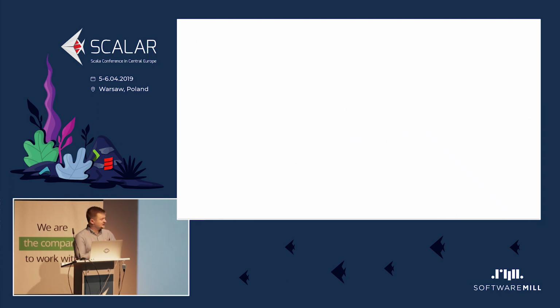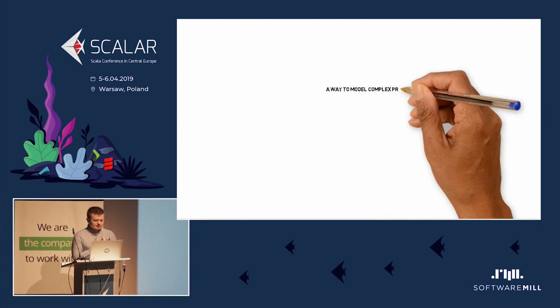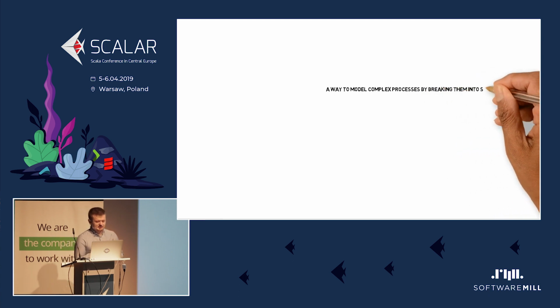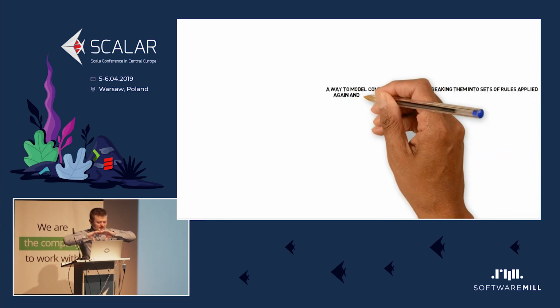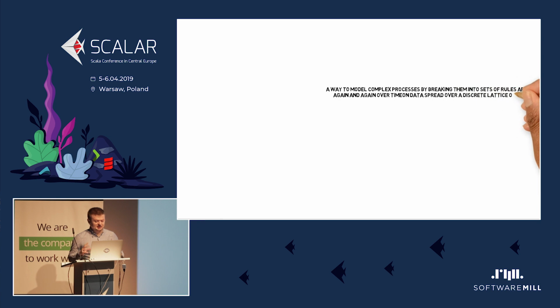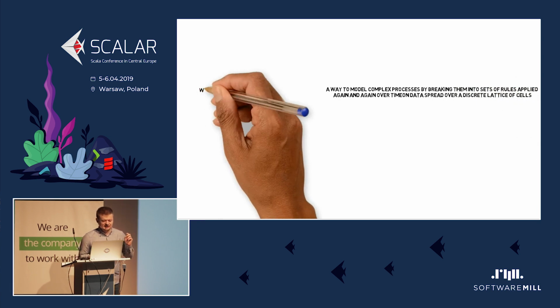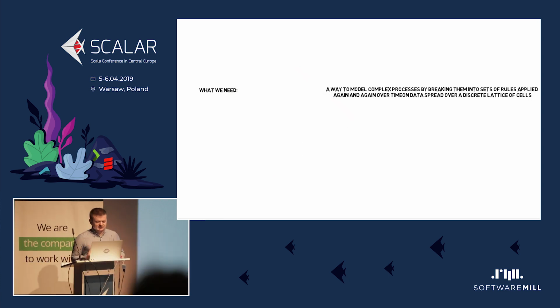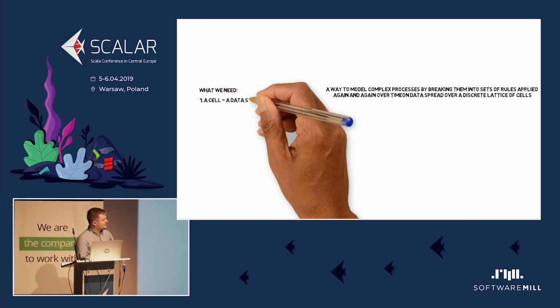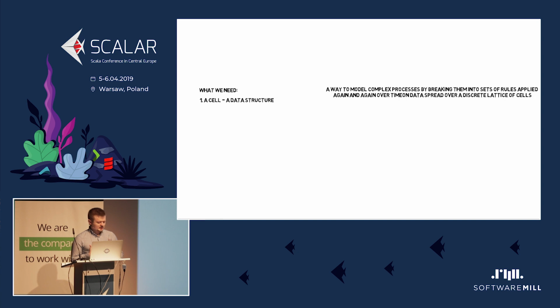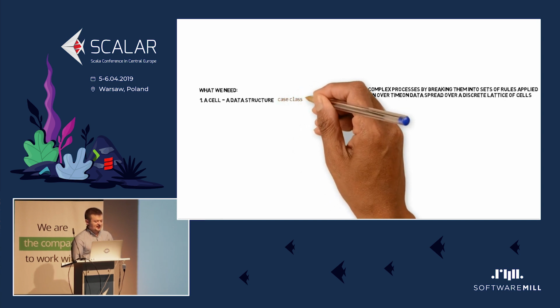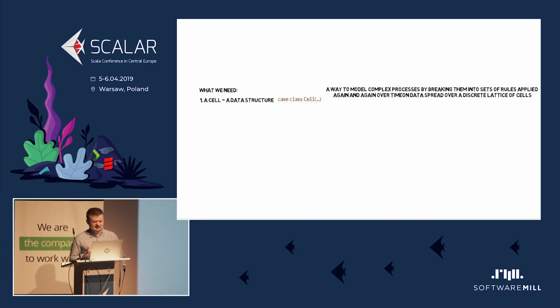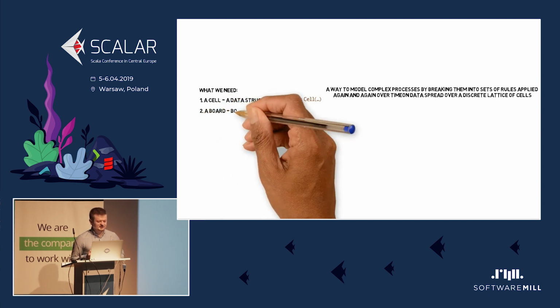All right, so what are cellular automata? It's a way to model complex processes by breaking them, like you have very complex equations, and you can break them into a set of rules, apply it again and again over time, and spread over a discrete lattice of cells. We need just a few things for that. The most important part is a cell, which is a data structure, and in Scala it will be just a case class with some fields in it.